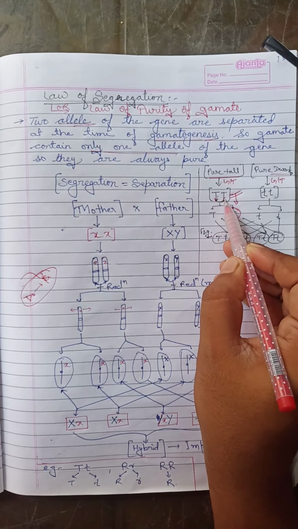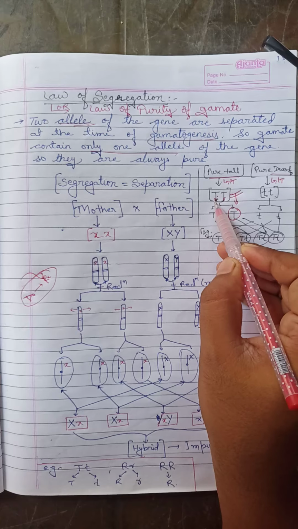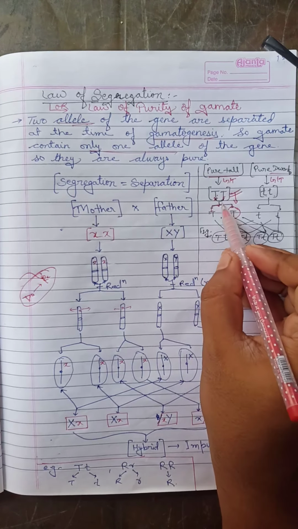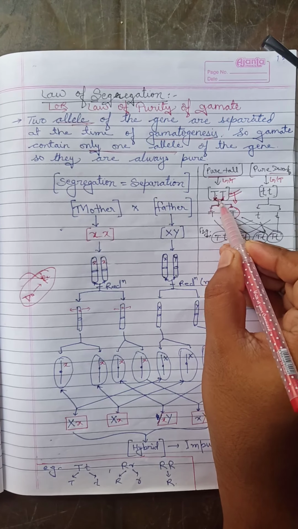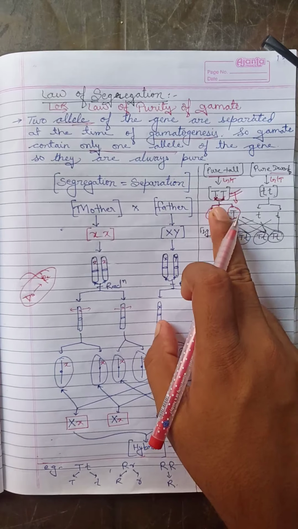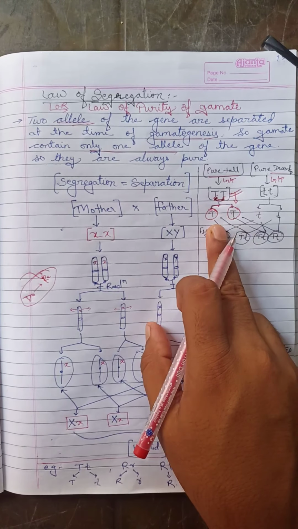After meiosis, the two same alleles produce two gametes; that is the separation of these two forms, so it produces two same-type gametes.